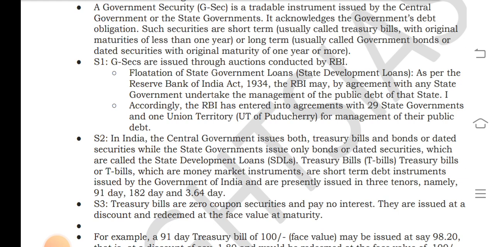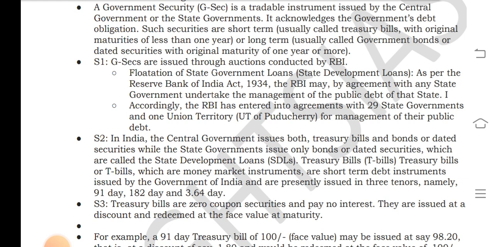In India, the central government issues both treasury bills and bonds or dated securities, while the state governments issue only bonds or dated securities, which are called State Development Loans, or SDLs.